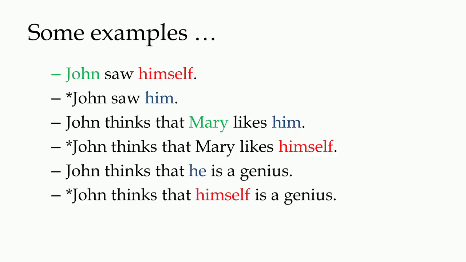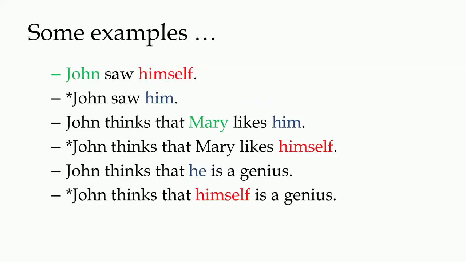Now look at the next one. John thinks that Mary likes him. But the sentence is not grammatical when we say John thinks that Mary likes himself. There is an explanation to the ungrammaticality of this sentence, and it is important for us to understand why this sentence is ungrammatical and where it fails in interpretation.